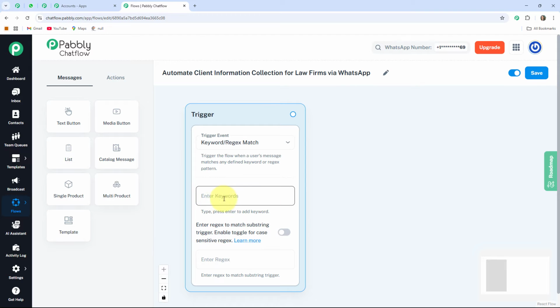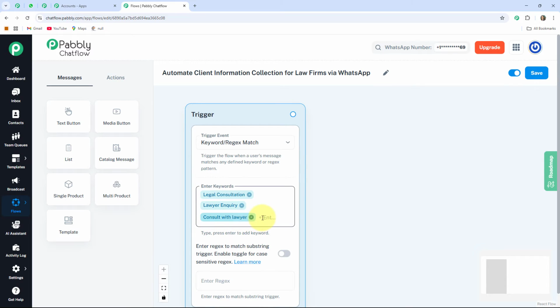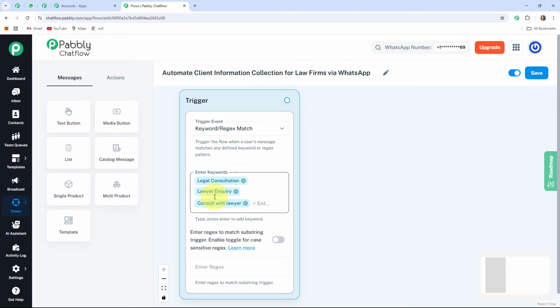Here I am going with keywords. So I am writing the first keyword as legal consultation. After writing this, you have to press enter so that this will add it into a list. Here I am writing two more keywords, lawyer inquiry and consult with lawyer. Here I added only 3 keywords. You can also add multiple.